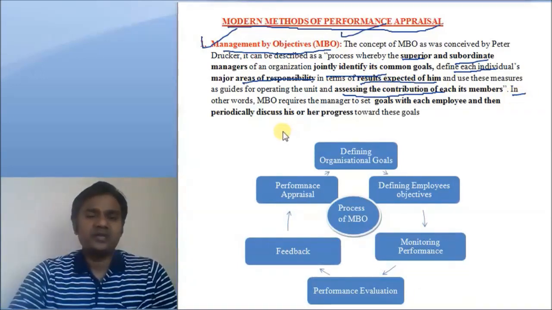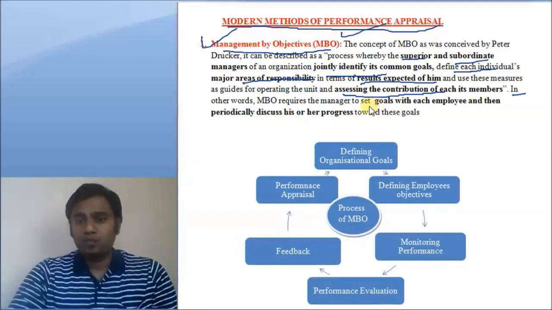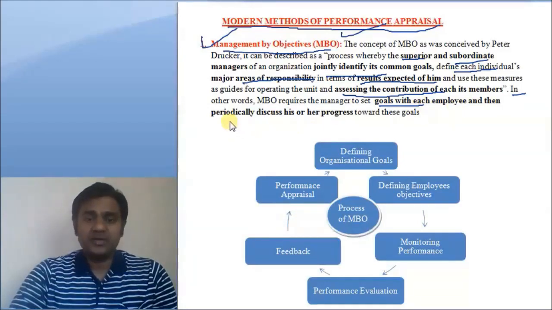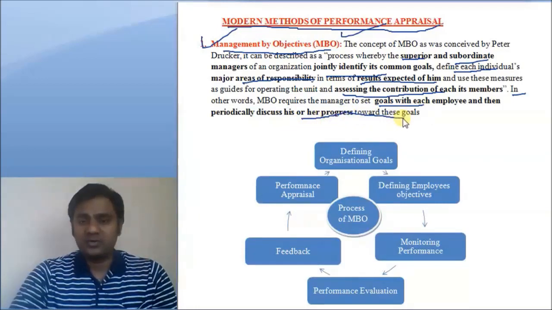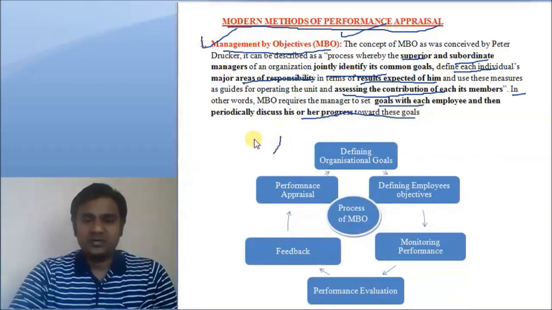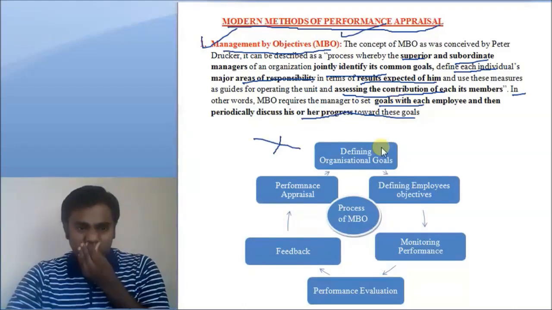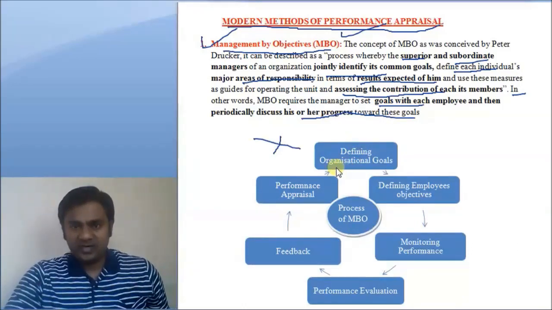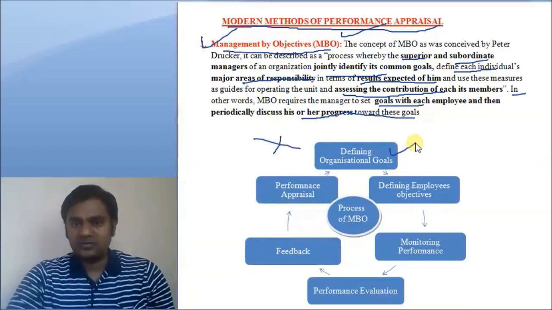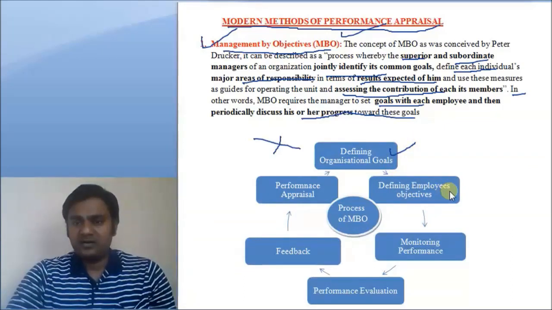In simple terms, we can say that MBO is, here the manager sets goals with each member and then periodically discusses his or her progress towards this goal. So diagrammatically we can explain MBO in this way. First, we define organization goals, the goals of the organization. Then define the objectives of the employees.